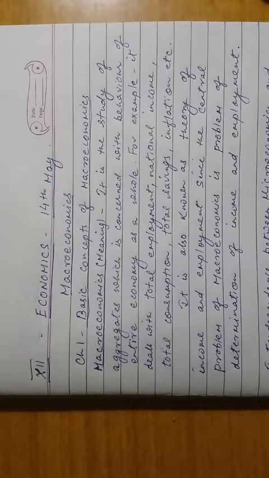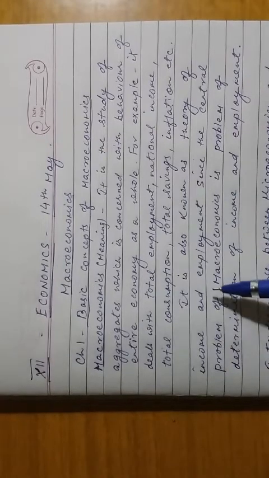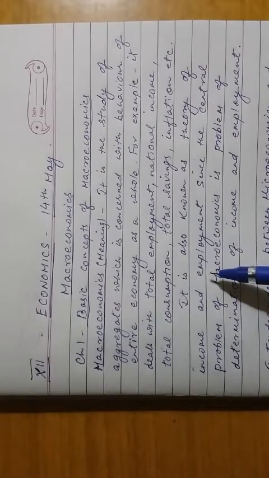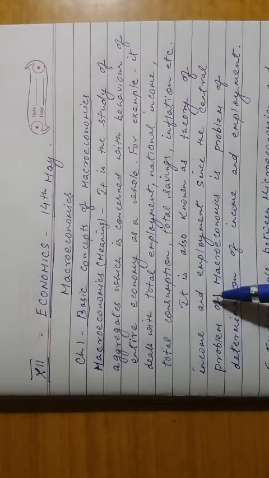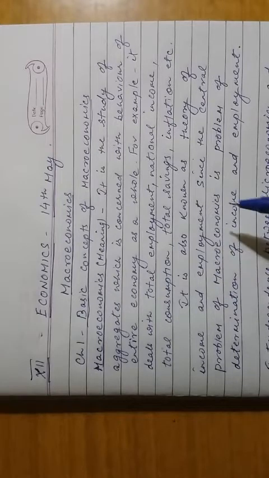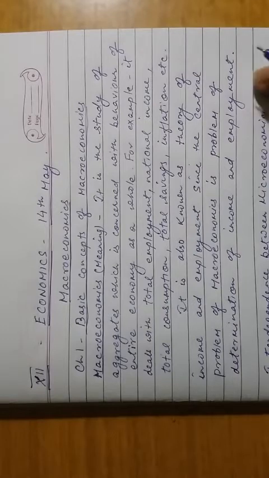Now, macroeconomics is also known as theory of income and employment, because the government or the administrator of the country or economy deals mainly with macroeconomics to determine the correct level of income and correct level of employment in the economy. Their main concern is to provide employment to people, and thus it is macroeconomics.